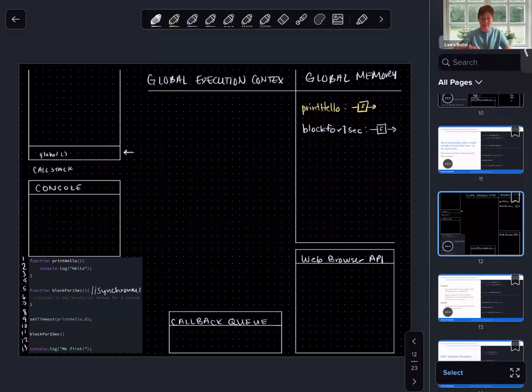Okay? What is the next line of executable code? The next line of executable code is line 9, where we're invoking the built-in function set timeout, passing in 2 arguments, print hello and 0. We're executing a function, so we know that we need to open up an execution context.